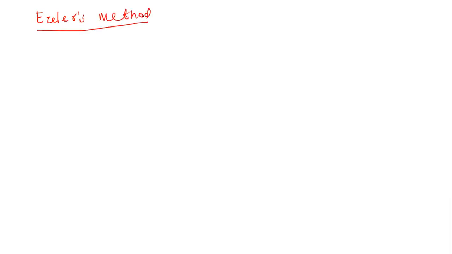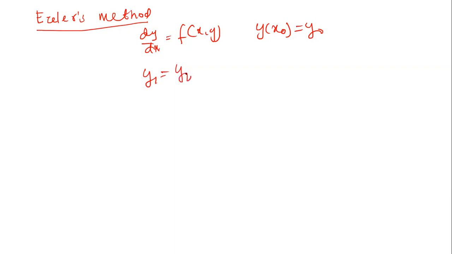Actually, what is Euler's method? That is also considered for one linear differential equation, for the same process dy by dx, that is a function of x, y with the initial condition given of y of x0 which is equal to y0. So this condition must be satisfied, and that solution we need to find by Euler's method. So one formula is given when I find y1, that is the value of y0 plus h into function of x0 comma y0. That is Euler's method for finding the solution.